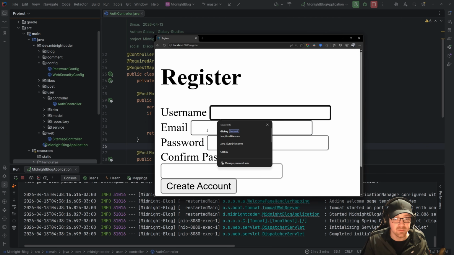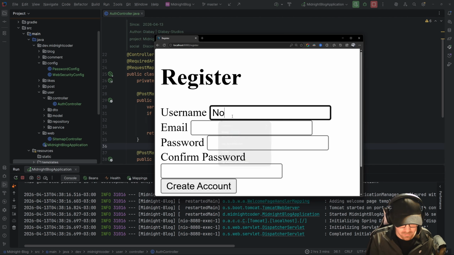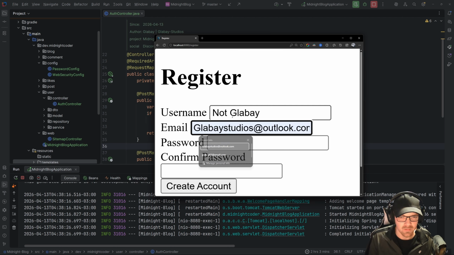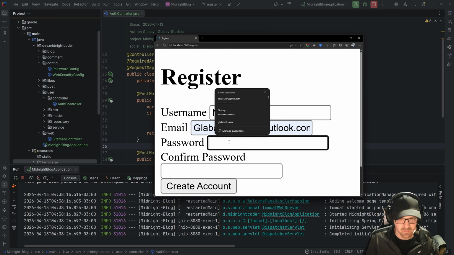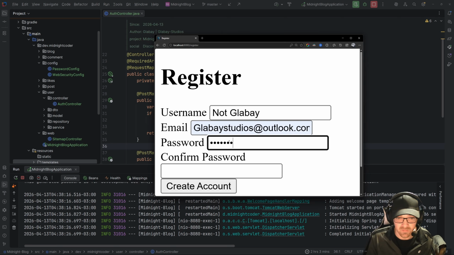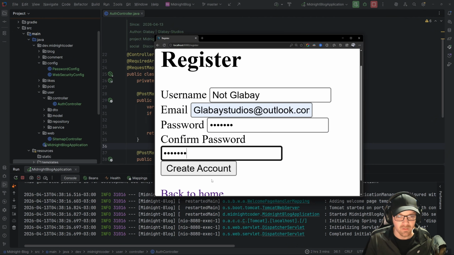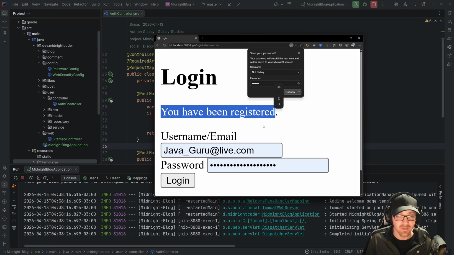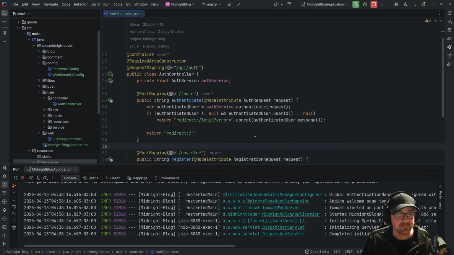Now if I wanted to register, let's say I want to register not Glabe to Glabe Studios, and this password is going to be 12345667. Now if I click on create account, it should take me here, tells me that I've been registered, and lets me go ahead and log in. So there we go, that has been getting this up and going.